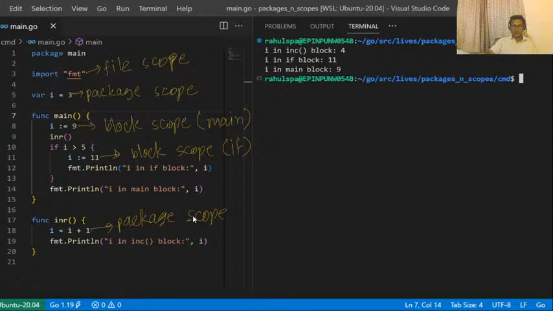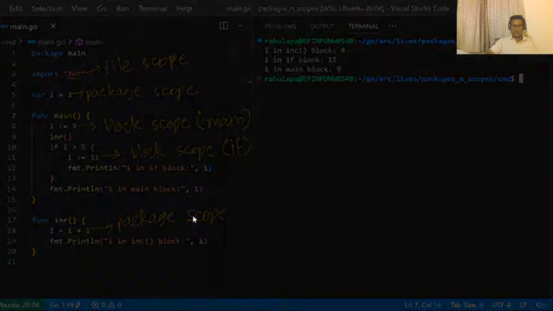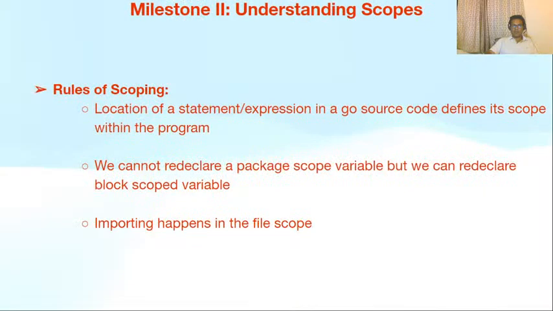I hope that has cleared concepts around scopes. So there are a few rules of scoping. We already discussed them; I'm going to reiterate. The location of a statement or expression in Go source code defines its scope within the program. We cannot redeclare a package scope variable, but we can redeclare a block scoped variable.